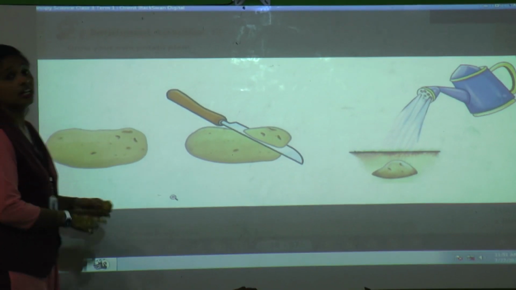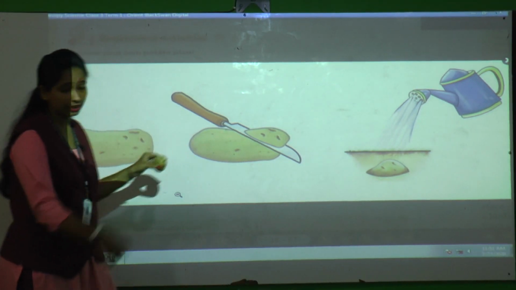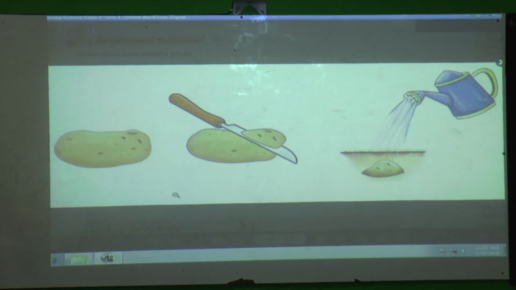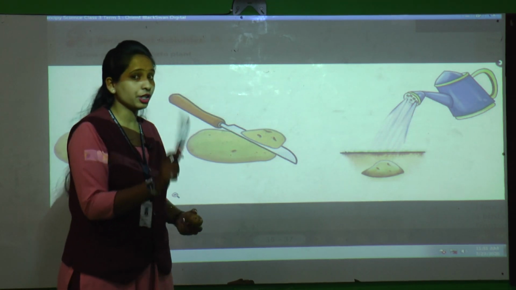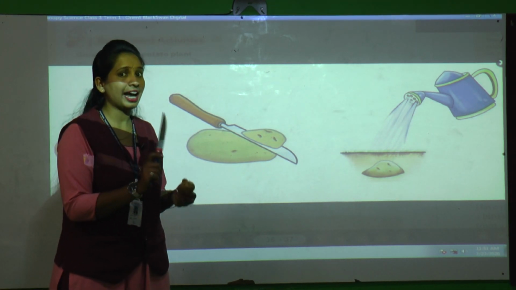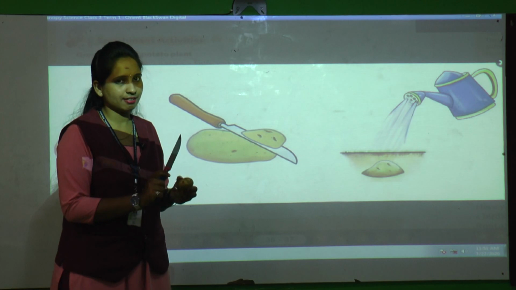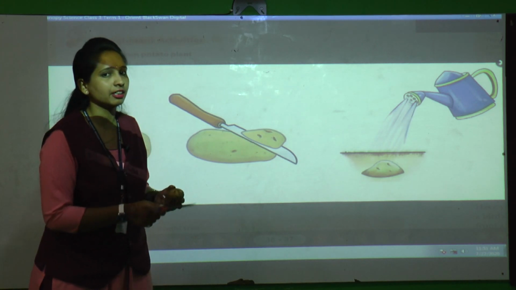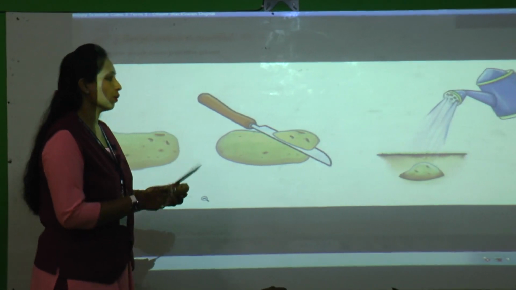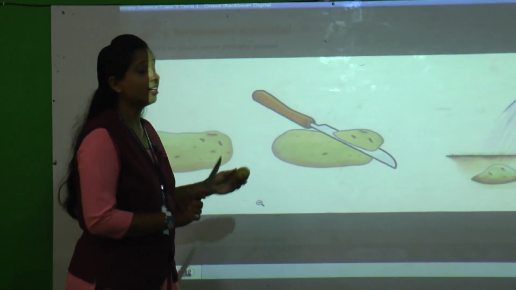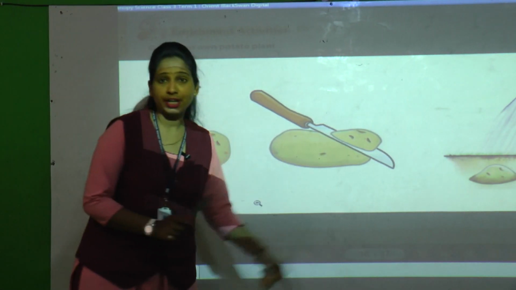So can you see? Now you are not going to cut with a knife. Here I am having a knife, but you are not going to cut anything. It is very risky. You are going to ask any adult, your mother, father, grandpa, grandma. Ask them to cut where the eyes are.